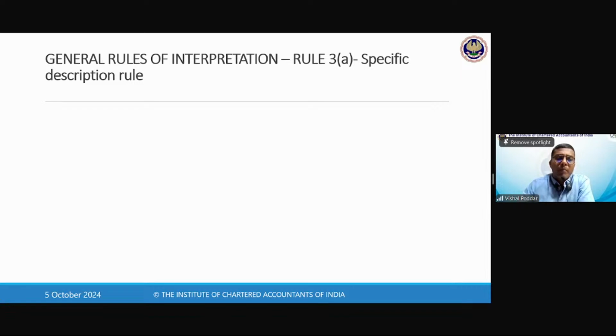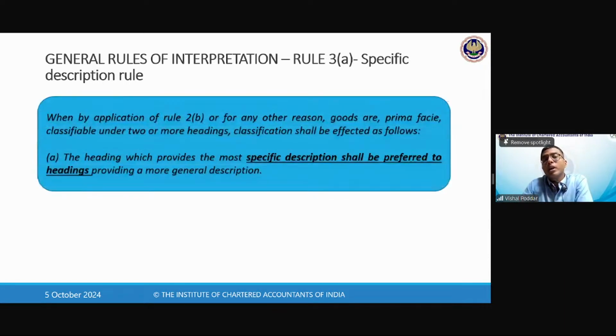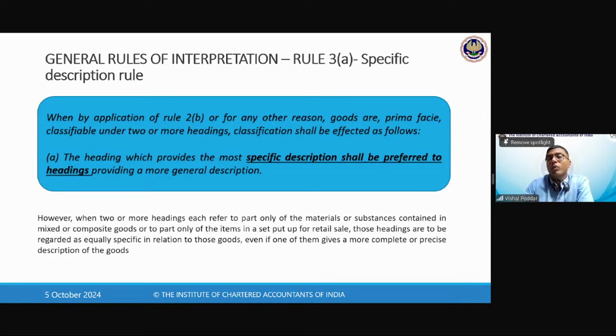Now, in my mango lassi case, I have 2 headings, one of mango and one of lassi. The previous rule is not helping me because as per that rule, it can get classified in 2 headings, mango and lassi. Now, where should I classify? Then 3A says, go by the heading which gives it its most specific description. So, even though it is made up of many components, which heading will give a more specific description, whether mango or lassi? I'm sure your answer would be lassi. So that is where rule 3A helps.